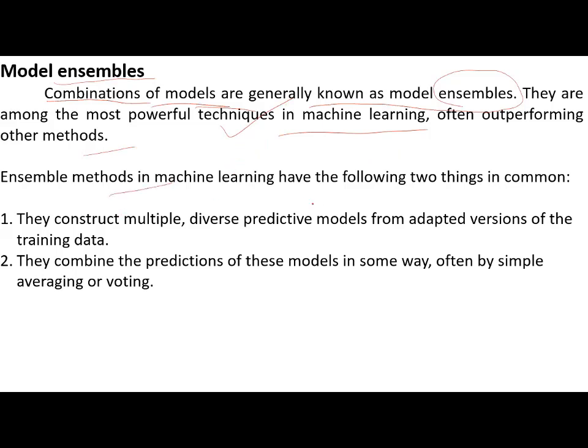Ensemble methods in machine learning have the following 2 things in common. They construct multiple diverse predictive models from adapted versions of the training data. Training data is divided into subparts, and these subparts will have multiple or diverse predictive models. They combine these predictive models in some way, often by simply averaging or voting.